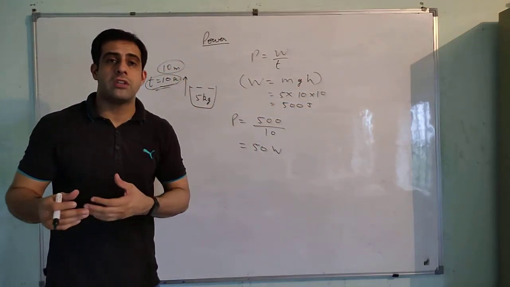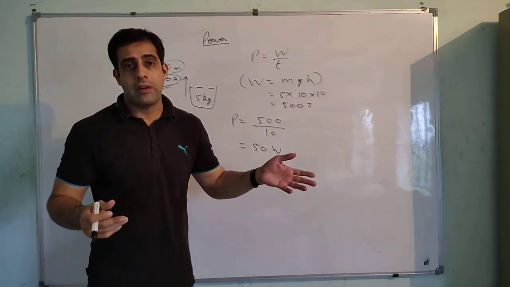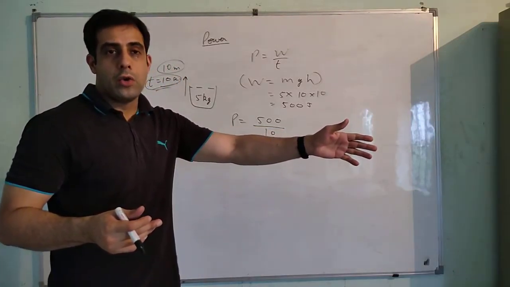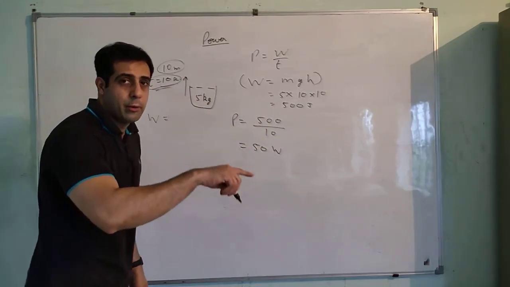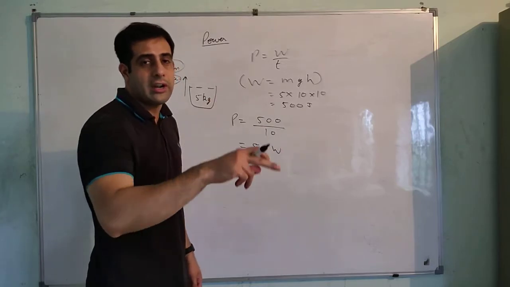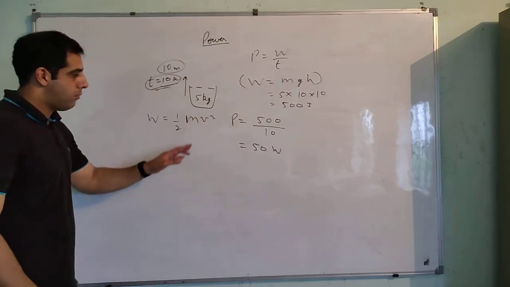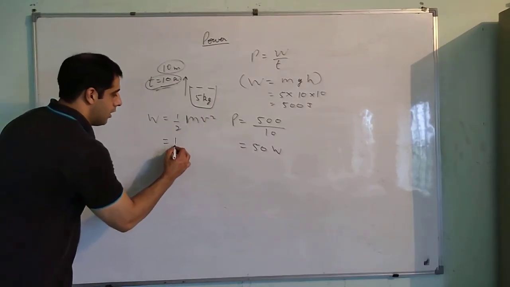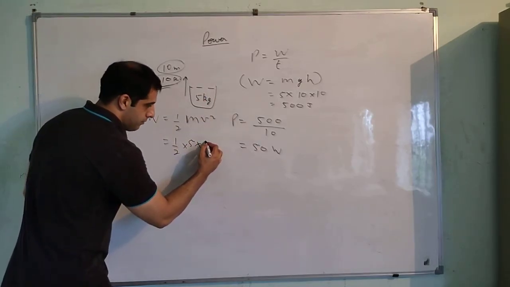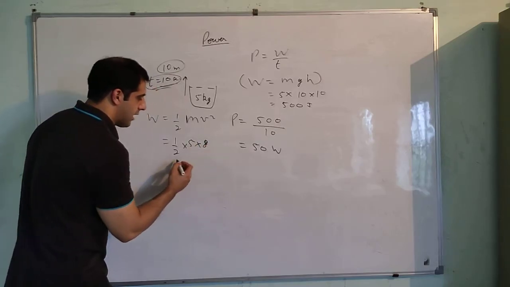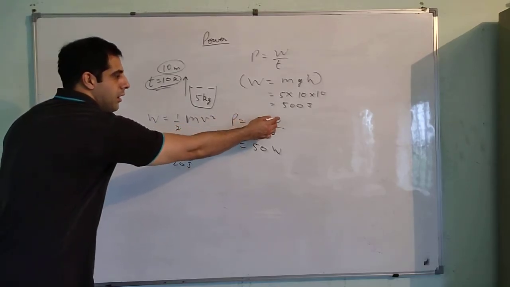Suppose the question was of motion, that a woman kicked a ball and it continued with a velocity of 5 meter per second, then what would have been the work done? Then we know that it is not potential energy now, the ball is moving. It is kinetic energy. Then in that case, we would have used the formula half mv square to calculate work. If the mass is 5 and let us say that the ball is moving with a speed of 8 meter per second, then the work done will be equal to 20 joules, and accordingly we can substitute the value.